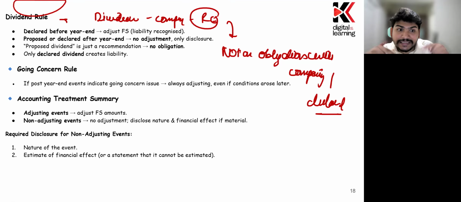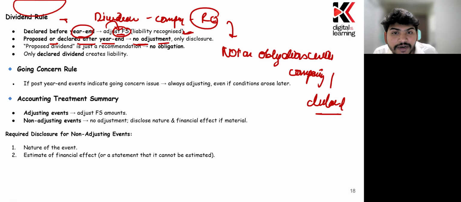So if the company has declared the dividend, in that case, there is a liability which needs to be recorded in the financial statement. Declared before the year end, in that case, this needs to be adjusted in the financial statement because liabilities need to be recognized. Proposed or declared after the year ended, in that case, there will be no adjustment, only disclosure.